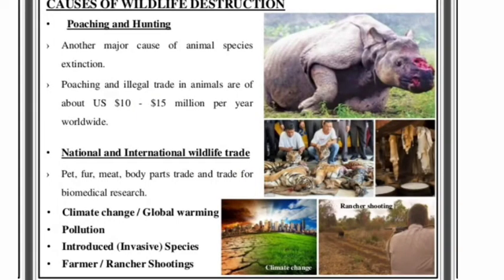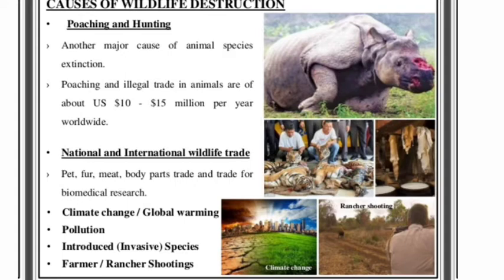What are the causes for the destruction of wildlife? The first one is poaching and hunting. Poaching means, as we can see in the picture, the rhinoceros being hunted for its horn. The horn is removed and the animal is left behind. This is called poaching. And hunting means killing animals for economic purposes. These are the major causes of animal species extinction.